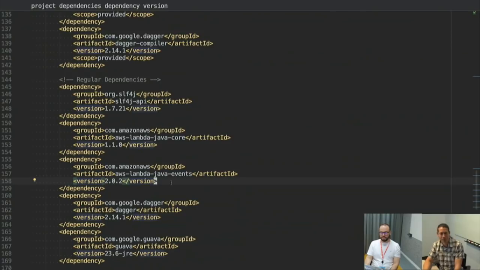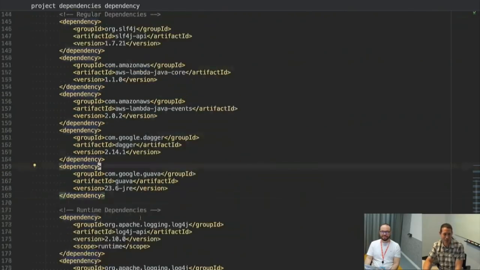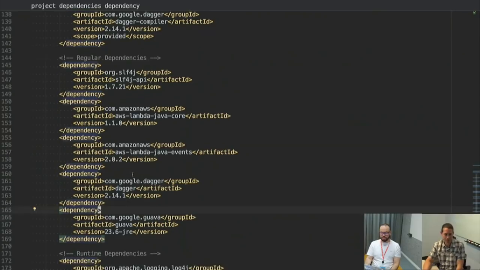Actually, we may not even use these, but they're kind of part of my boilerplate. It's a serverless app. I'd throw them in here. Cool. I usually end up using some niceties from Google Guava, which we'll see if we use that. What I haven't added here are actually the AWS SDK, so I will be adding that as we need it.